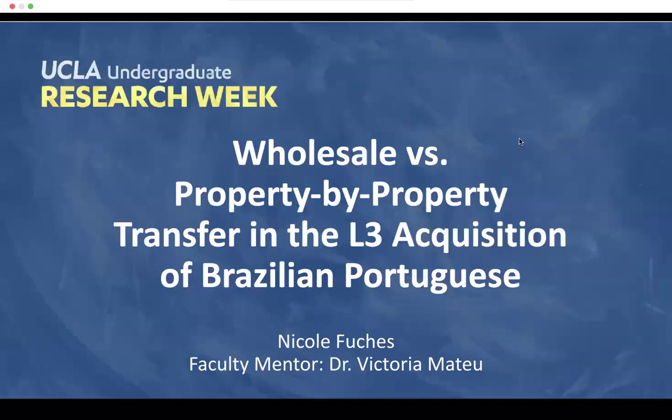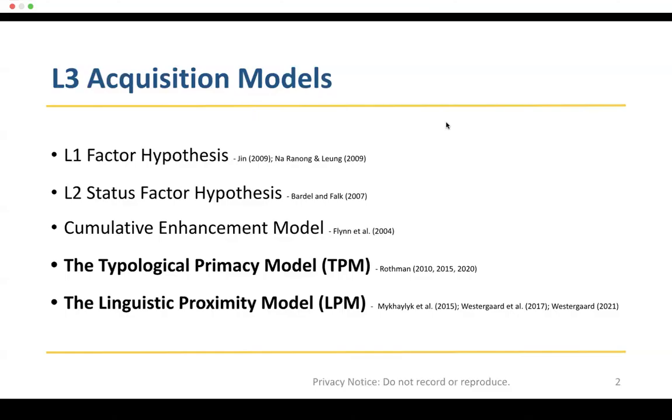Hello, everyone. My name is Nicole Fuchs, and for my project, I examined wholesale versus property by property theories in third language acquisition of Brazilian Portuguese under the supervision of Dr. Victoria Mateo. Various hypotheses posit how adults acquire a third language, and some of the key ones are mentioned here.